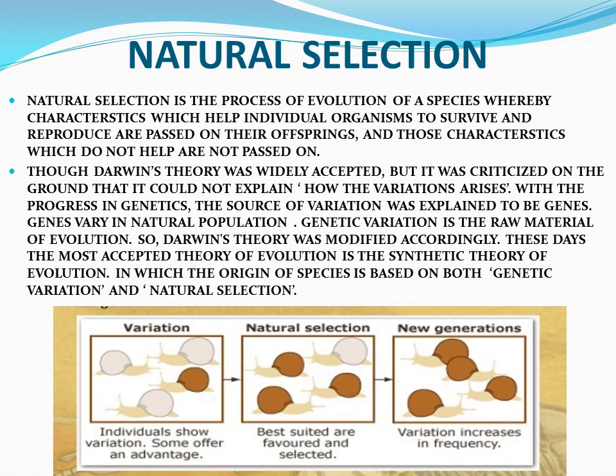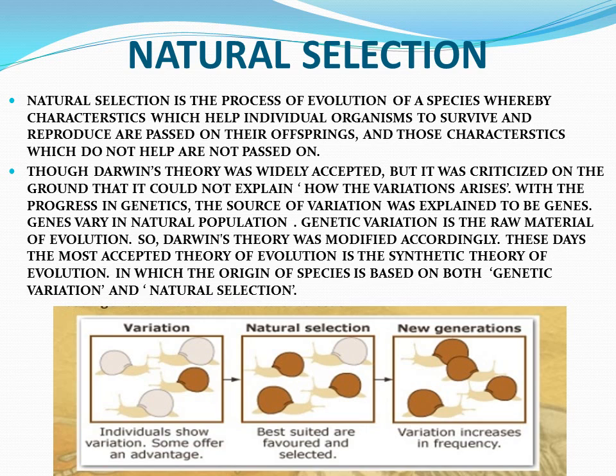Topic is natural selection. This is also related to Darwin's theory. Natural selection is the process of evolution of a species whereby characteristics which help the individual to survive in that environment and reproduce are passed on to their offspring. And those characteristics which do not help the individual to survive and reproduce are not passed on. This is known as natural selection.